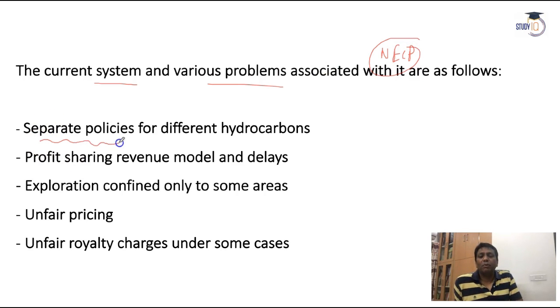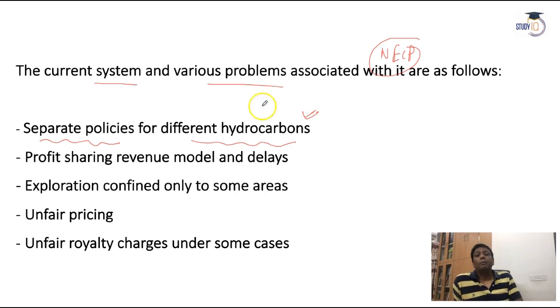There are different policies for the different hydrocarbons found. Different hydrocarbons means CNG has a different one, petroleum products have a different one. So it's very difficult to manage different things, guys. Actually, for each and every nature of hydrocarbon, the policy should be the same. Whatever policy you make for coal, whatever policy you make for petroleum products, whatever policy you make for natural gases, everywhere the policies should be the same.